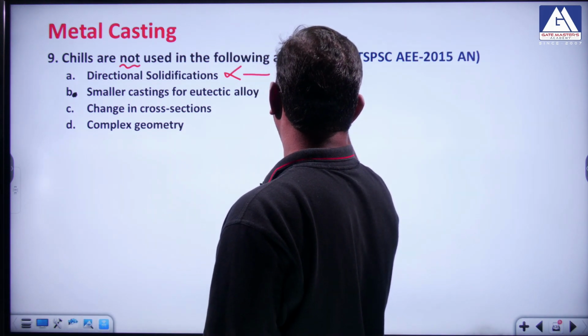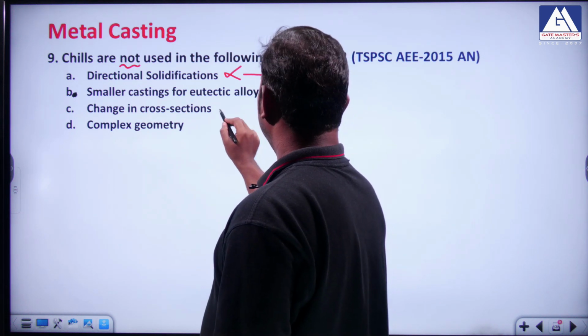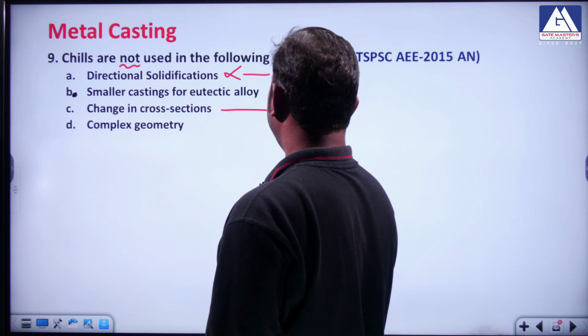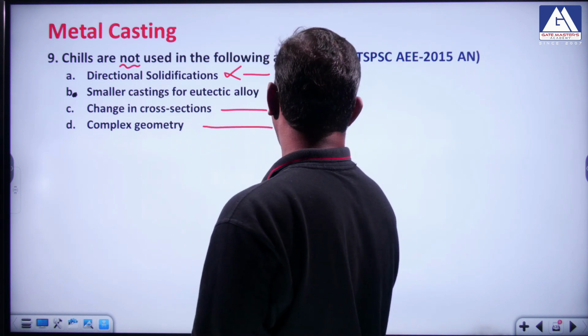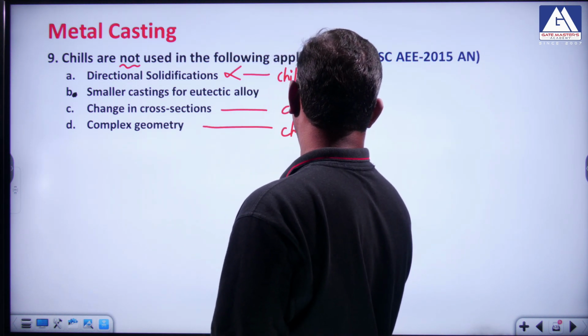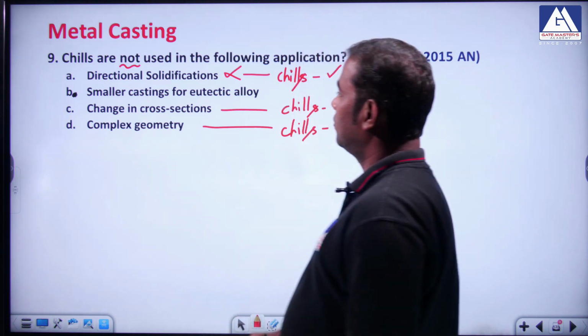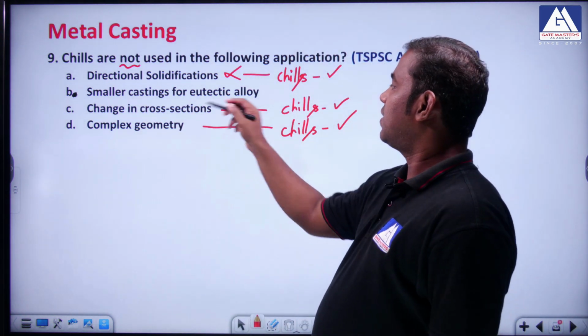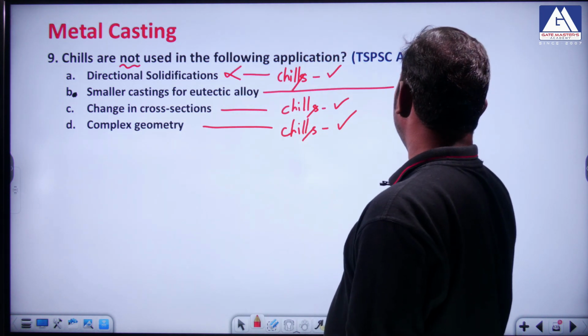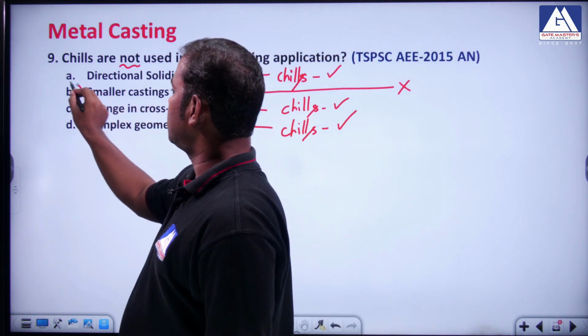The chills are used for directional solidification. The chills are used for change in cross sections. The chills are used for complex geometries. So for all these reasons we are using them. Okay, there is only one obvious answer here, smaller castings for eutectoid steel. So this is not there. So this is the right answer for this question.